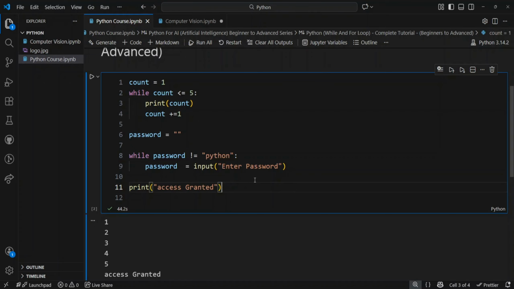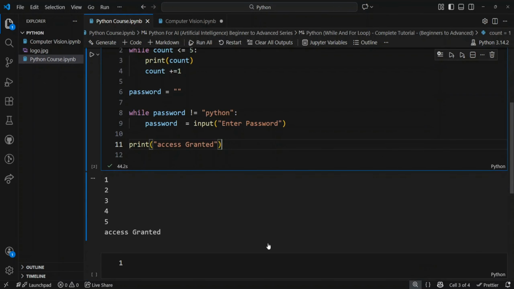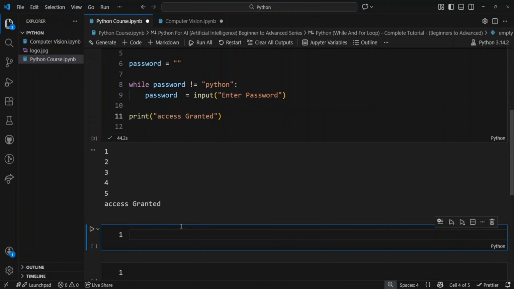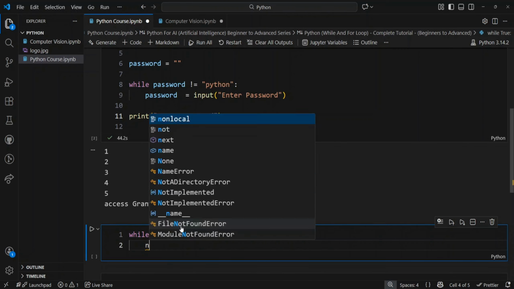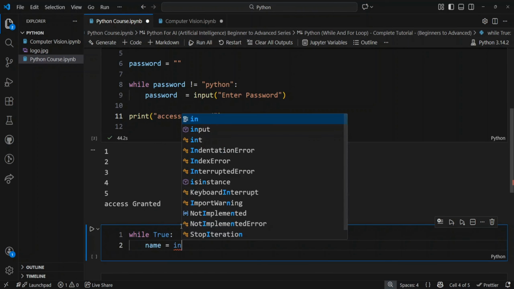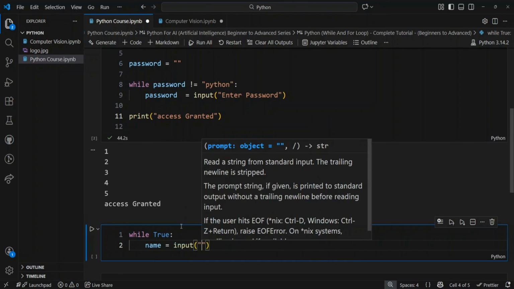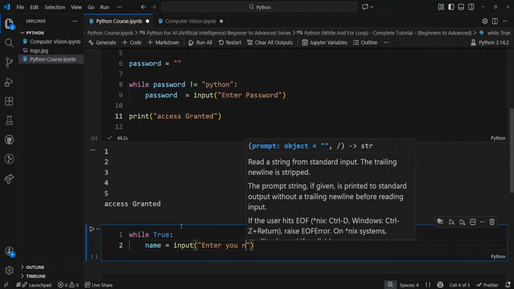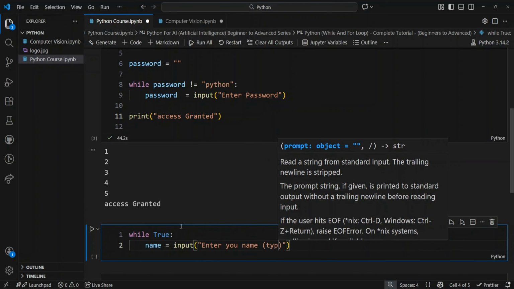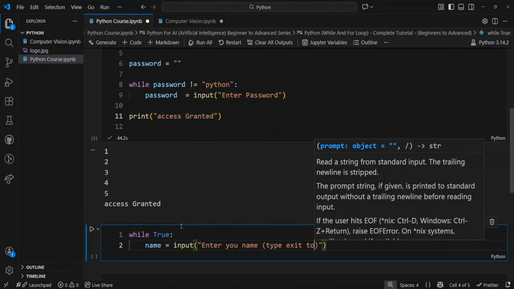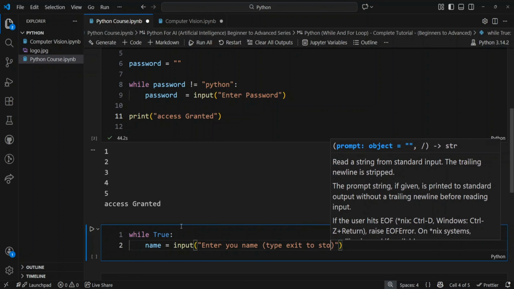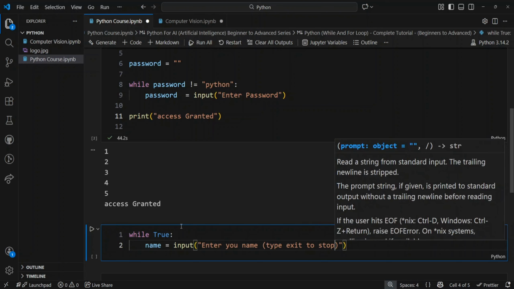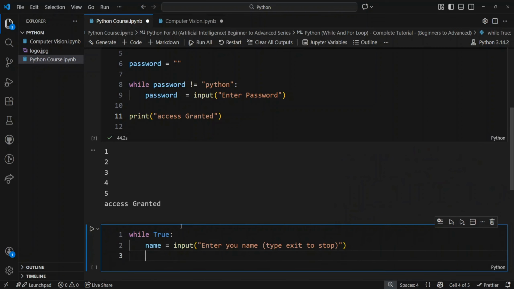We can use a break keyword in a while loop to stop the loop immediately. Let's try one. While True, name = input("Enter your name, or type exit to stop"). It will keep asking for a name, and if we type exit, the loop will stop.